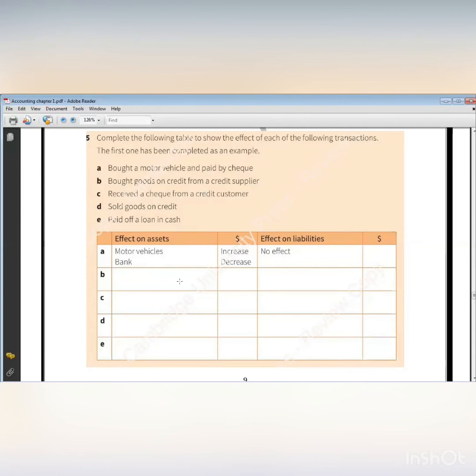So here I have inventory under assets, and it will increase. On credit, this means I didn't pay right now, so I'm going to pay later. So I have here under liabilities something called trade payable, and it increases too.